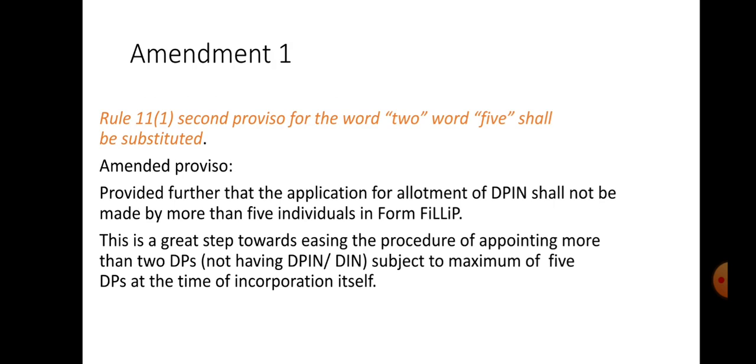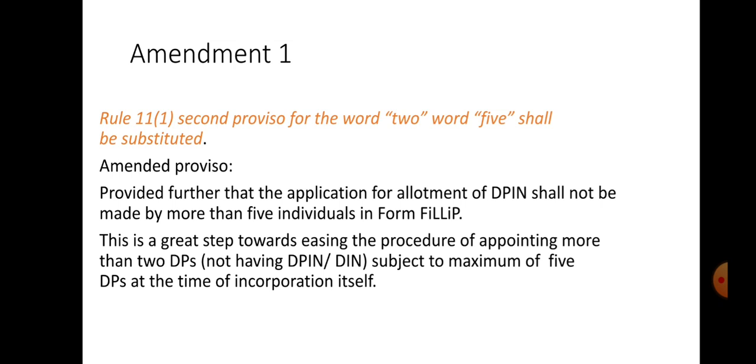In the first amendment, Rule 11, Rule 1, second proviso, the word "two" shall be substituted by "five". This means, provided further that the application for allotment of DPIN shall not be made by more than 5 individuals in Form FiLLiP.